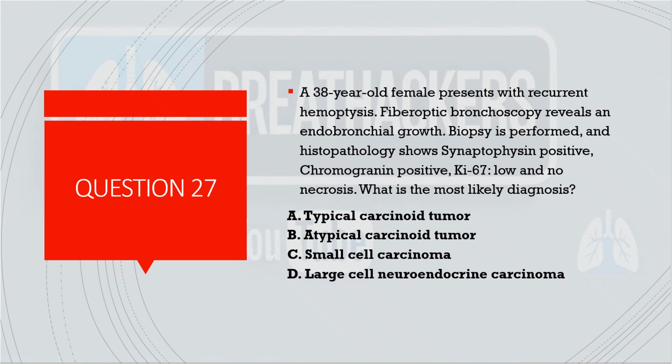Of course, typical carcinoid. So in typical carcinoids, these synaptophysin, chromogranin, these neuroendocrine markers are usually positive, and there will be minimal mitosis, no necrosis, and low Ki-67. Whereas in cases of atypical carcinoid, there will be high Ki-67, there will be necrosis and aggressive features. So of course, the answer for this remains typical carcinoid tumor.